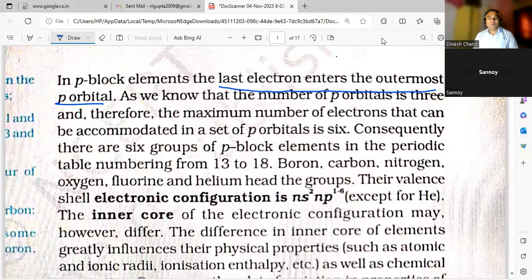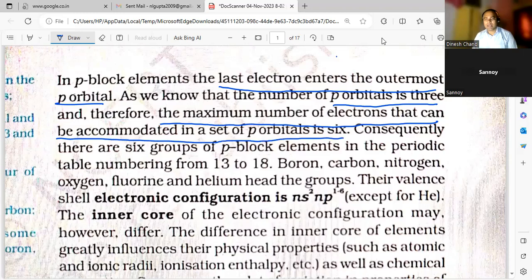When you talk about p orbitals, as we know the number of p orbitals is 3, and therefore the maximum number of electrons that can be accommodated in a set of p orbitals is 6, because one orbital can have how many electrons? One orbital is equal to 2 electrons. So 3 orbitals is equal to 6 electrons.